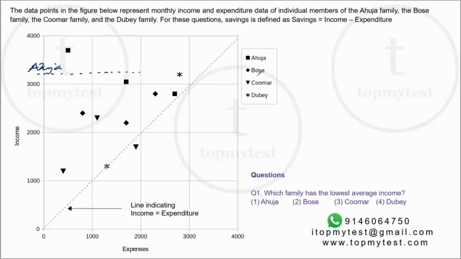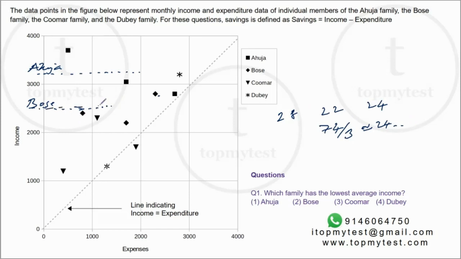Now let's try for Bose. For Bose, it's a diamond, 1, 2, and 3. So roughly here. You can also verify it if you want to. Bose, this member is about 2,800. This member is about 2,400. This member is about 2,200. So 28 plus 22 plus 24, that's 74 divided by 3, which is approximately 24, 25, right?